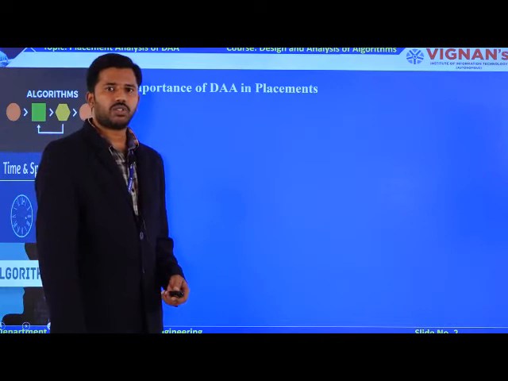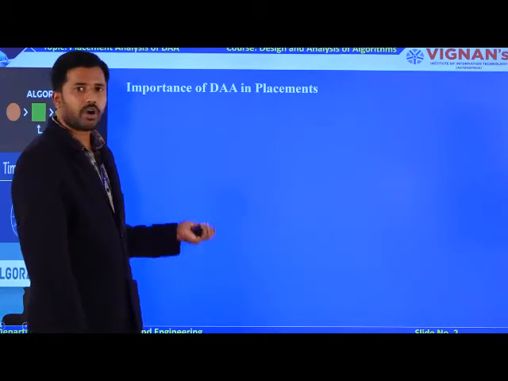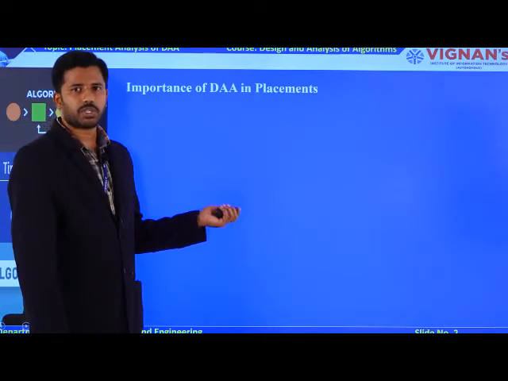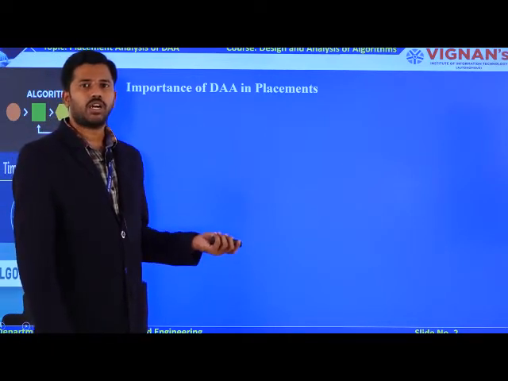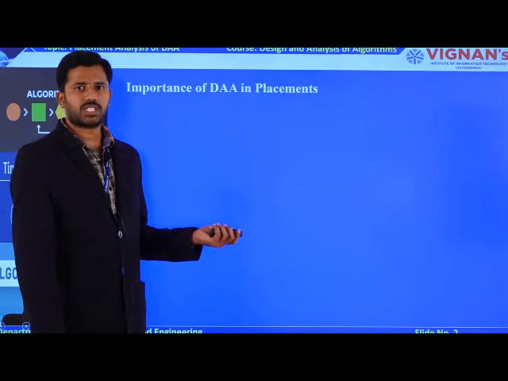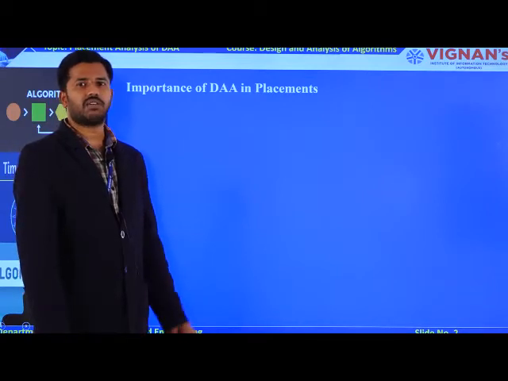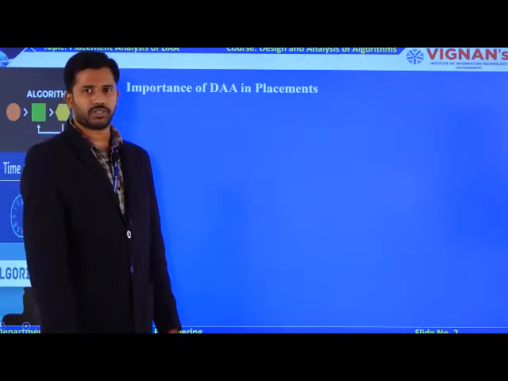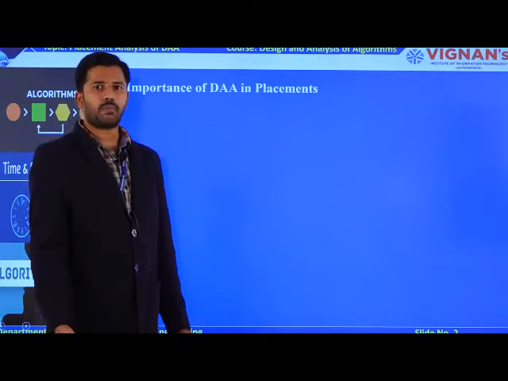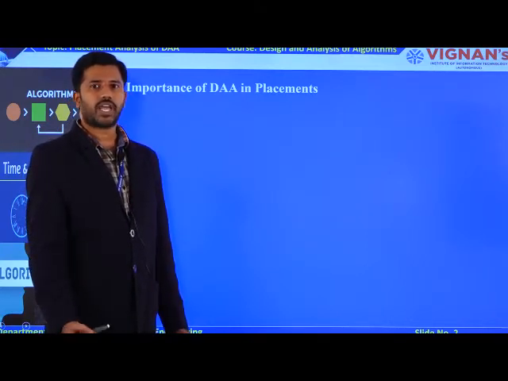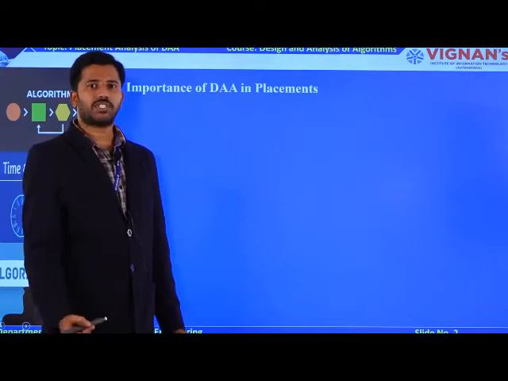So later you try to observe what are the various importance of this subject in campus placement. In our campus, mainly you are going to get two types of companies. First one is product based companies, and the second one is service based companies. The product based companies are like Amazon, EPAM, Value Labs, TCS Digital, Infosys HackWithInfy.